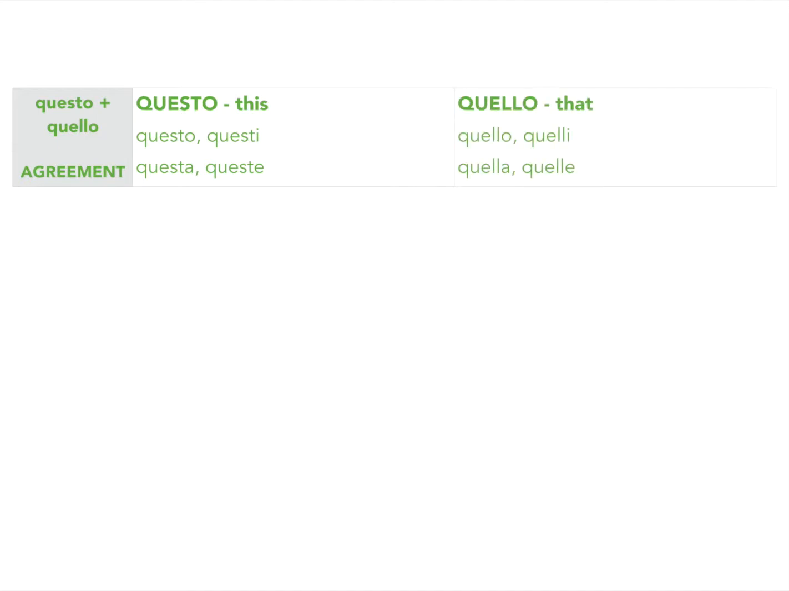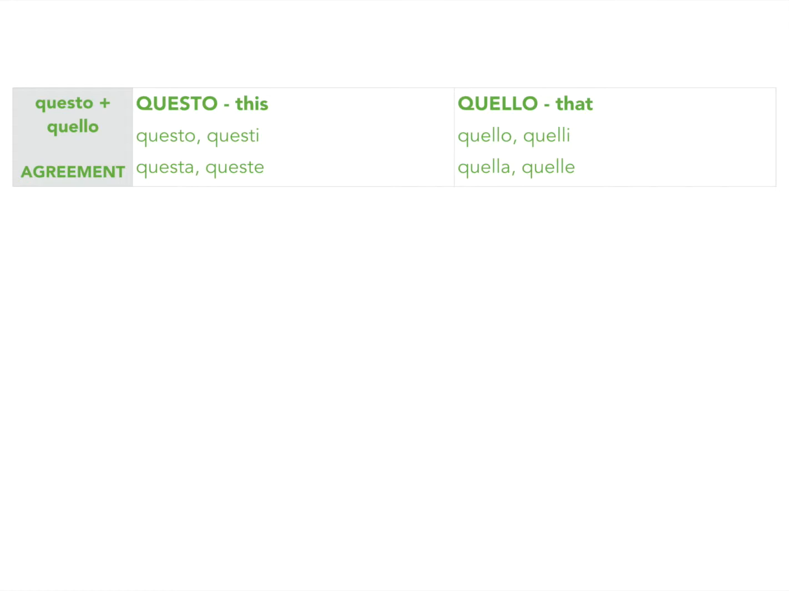Next up, let's do questo and quello, okay? So questo and quello have agreement, just like all of the other things that we've been studying, okay? They've got to agree with the thing that follows them. Questo means this, and quello means that. Each has four forms. If you're just going to say this or that, which one do you want? I want this one. Which one do you want? I want that one. Okay, and the four forms, questo, questi, questa, queste, and quello, quelli, quella, quelle, are masculine singular, masculine plural, feminine singular, feminine plural.